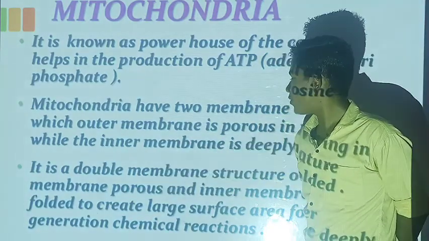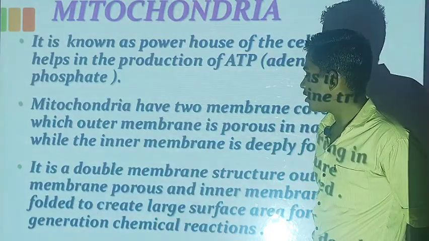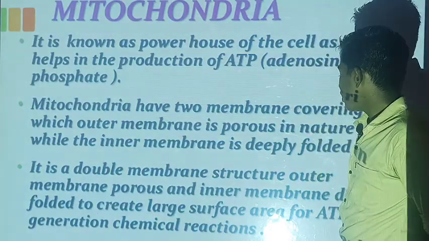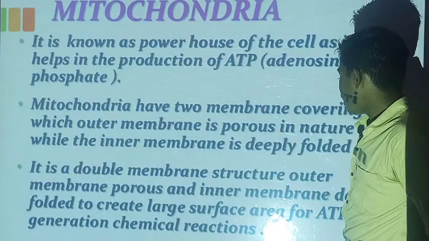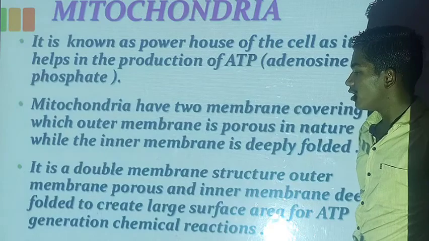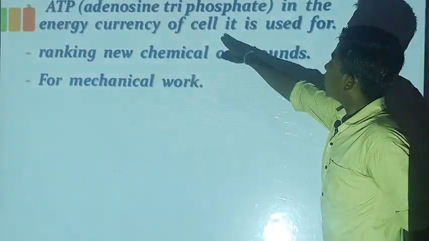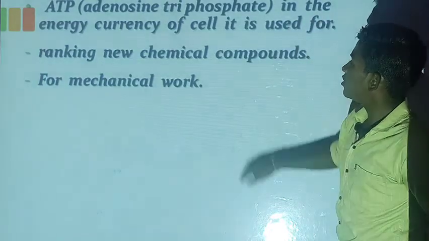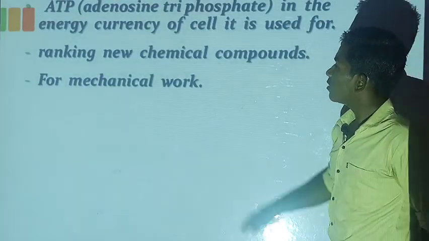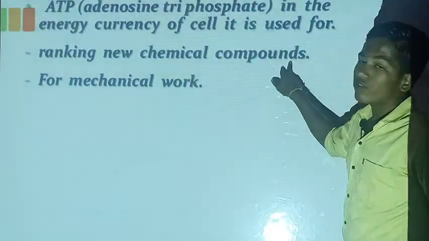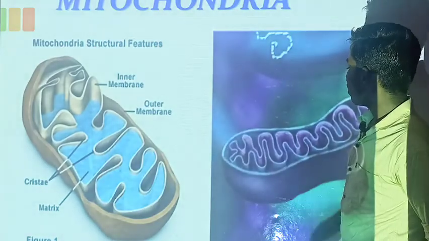It is a double membrane structure, with the inner membrane deeply folded to create a large surface area for ATP generation chemical reactions. ATP, adenosine triphosphate, is the energy currency of the cell. It is used for making new chemical compounds and for mechanical work. This is the figure of mitochondria.